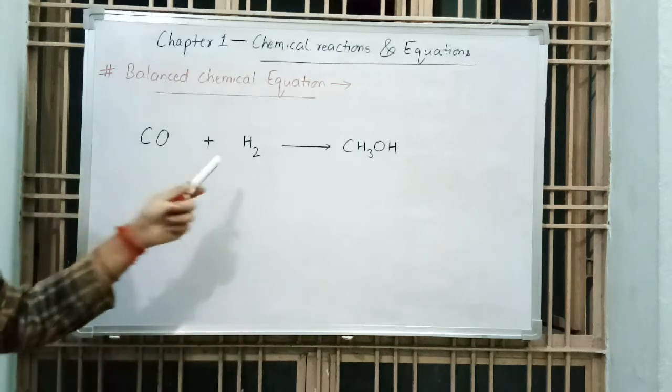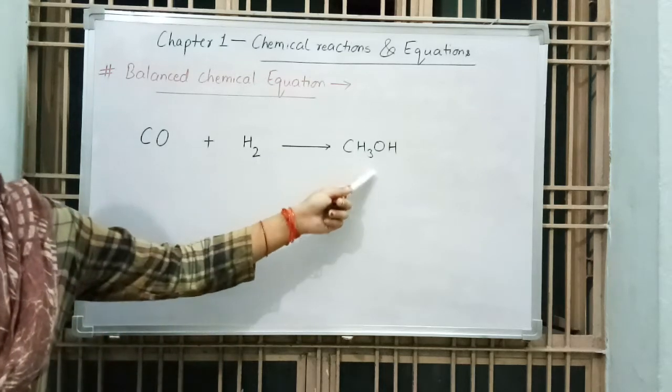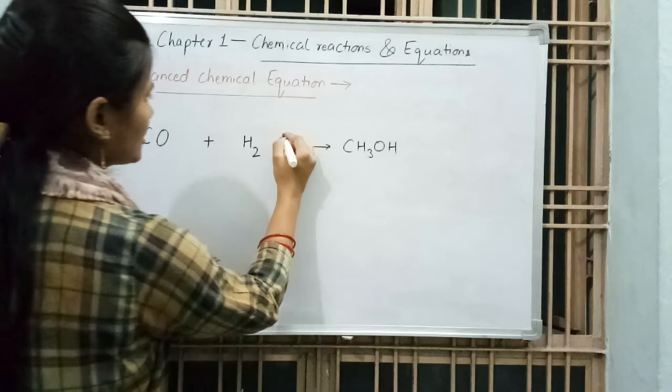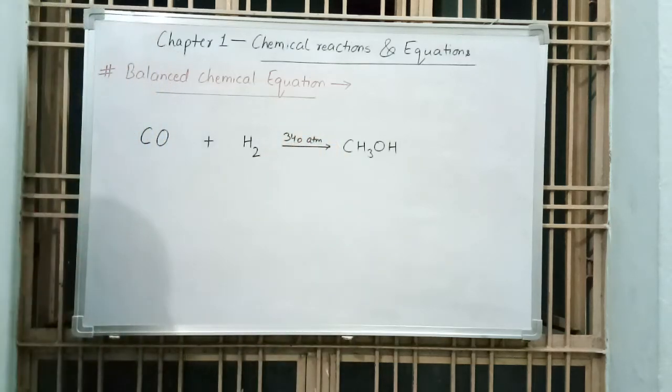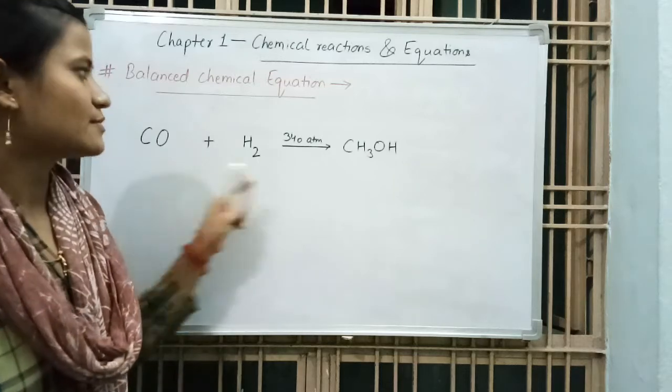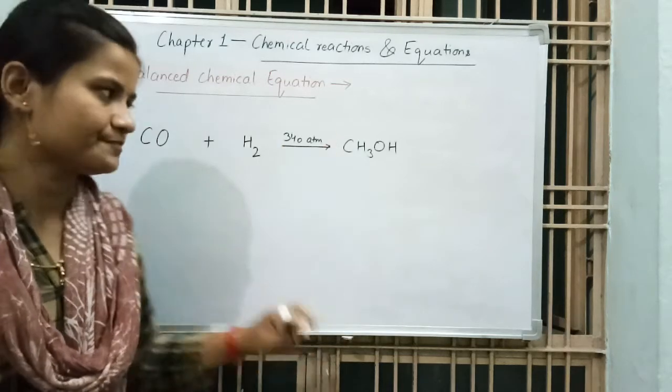Carbon monoxide reacts with hydrogen, gives methanol at what pressure? 340 atm. Atm is the unit of pressure. So it takes place at 340 atm pressure.